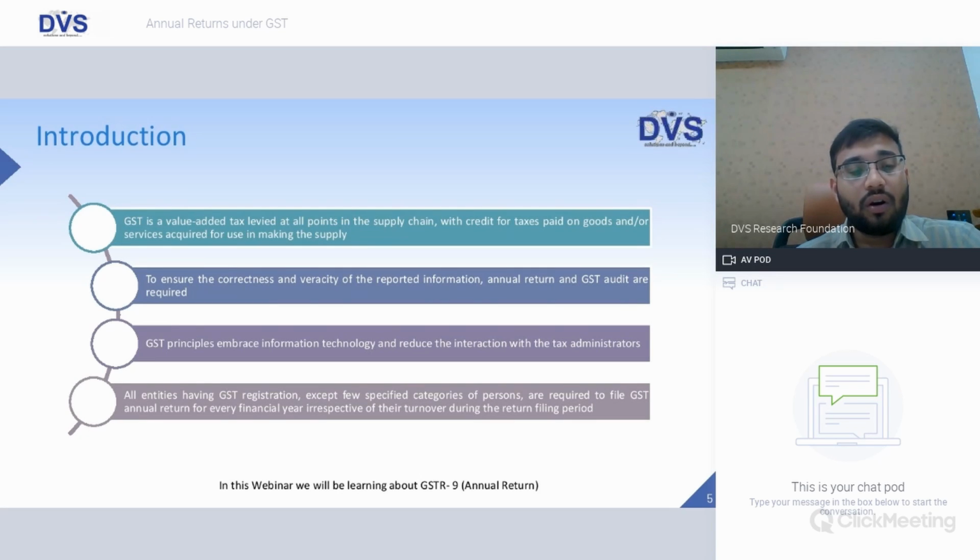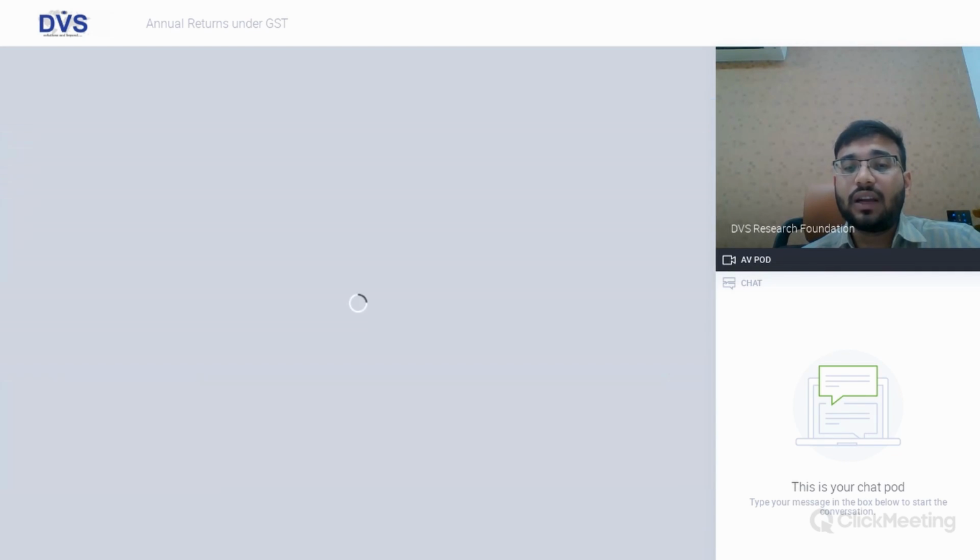All entities having GST registration, except a few specified categories of persons, are required to file the GST annual return for every financial year, irrespective of the turnover. So there is no turnover criteria, friends, for filing the GST return. Once a GST number has been taken, if you are not falling within the specified category of persons, then you have to mandatorily file the GSTR 9, that is the annual return.